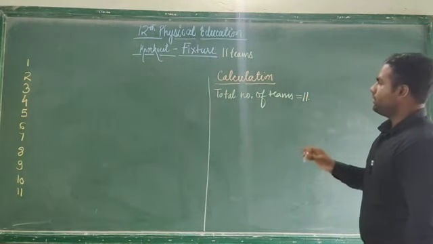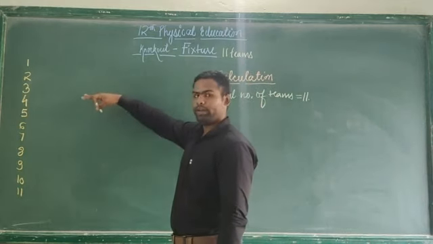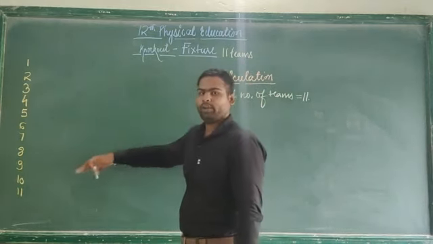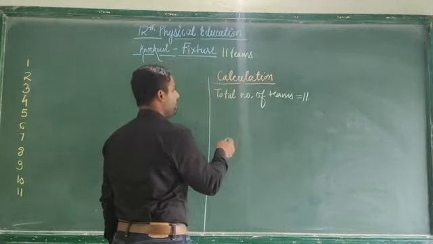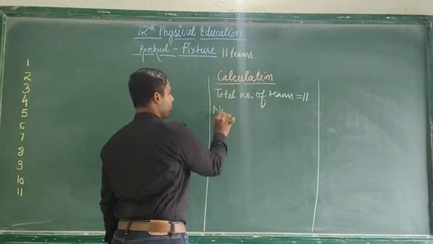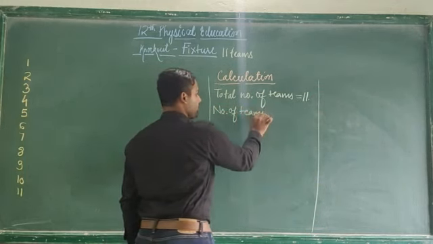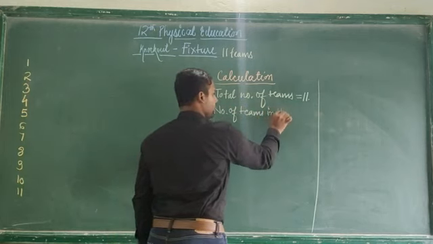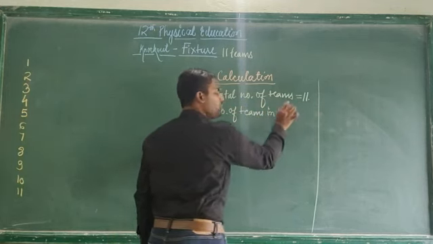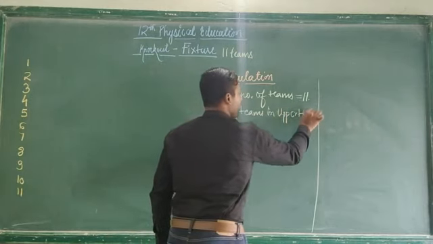Now come, the first step is to divide the team into upper half and lower half. So you can write here: number of teams in upper half. What you are going to write? Number of teams in upper half.